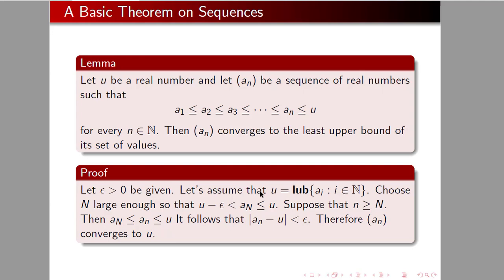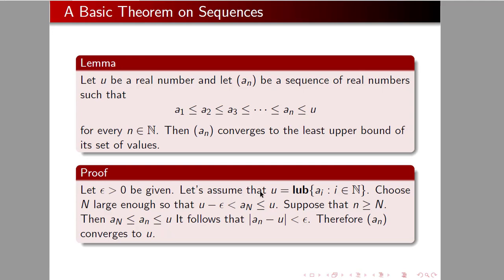So let's look at the proof here. This proof will provide a basic pattern on how we prove that sequences converge to a given limit. Let epsilon greater than 0 be given. This epsilon is a fixed number, but it's a number that's unknown to us. So we have a mysterious positive number.